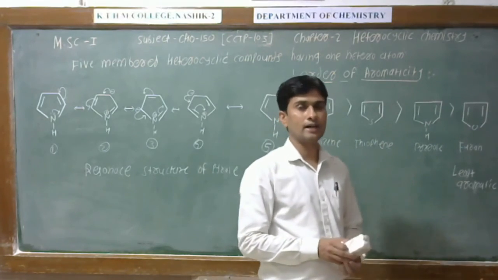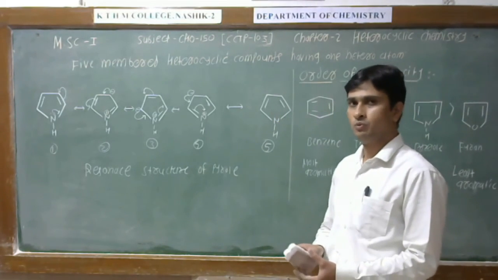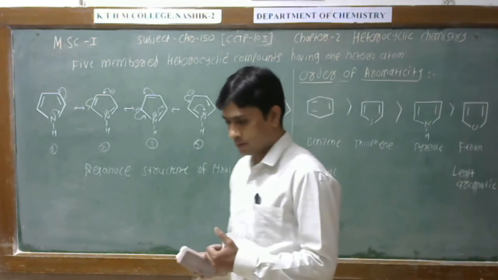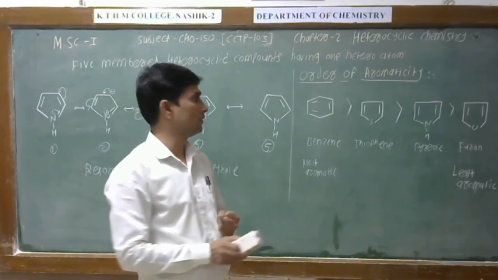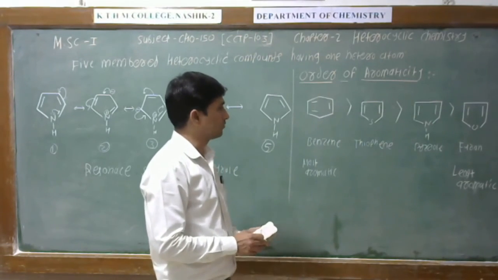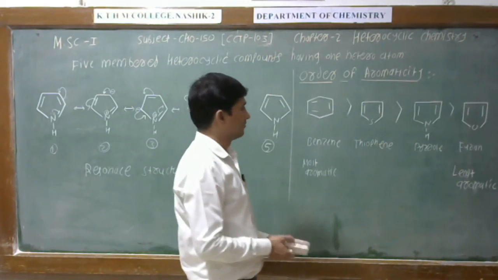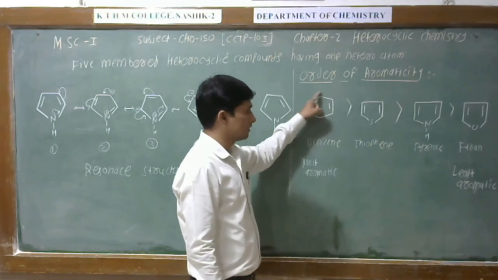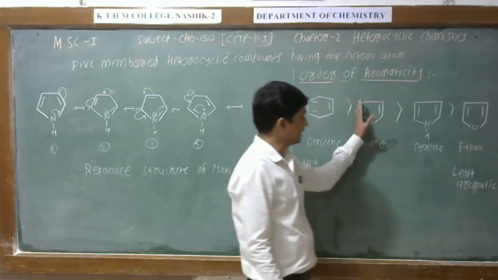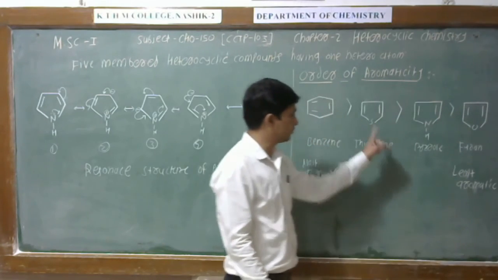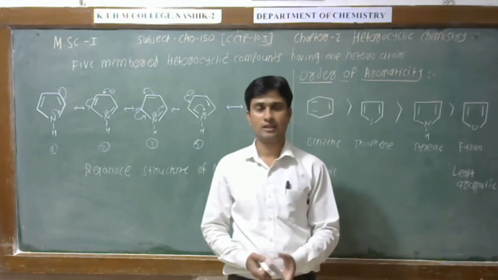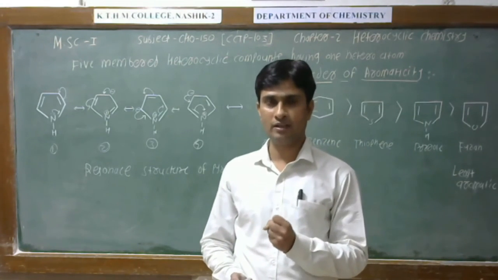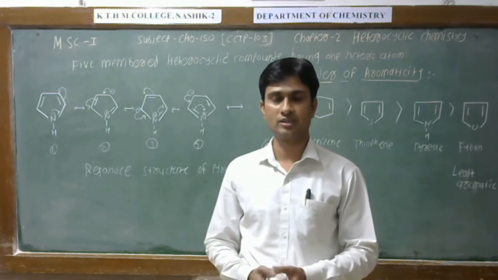A question is asked in exams: why is benzene more aromatic than thiophene, pyrrole and furan? The answer is, in benzene all are 6 carbon atoms, but in heterocyclic compounds one heteroatom is present, and we know that a heteroatom has the property to attract electrons towards itself.